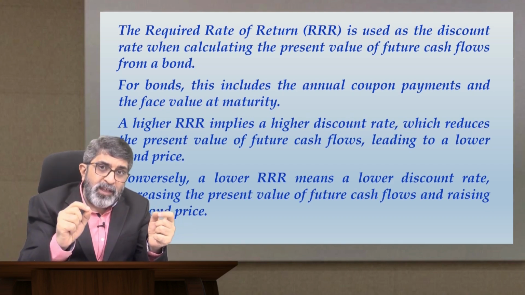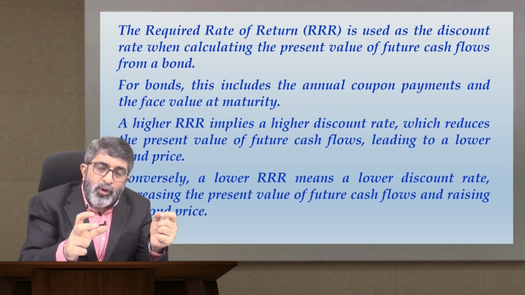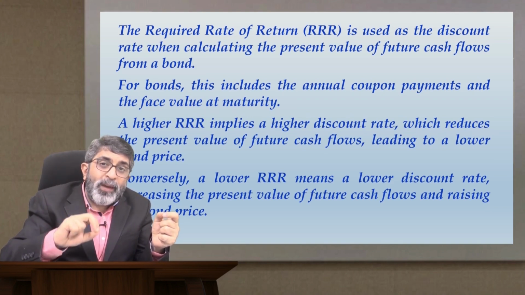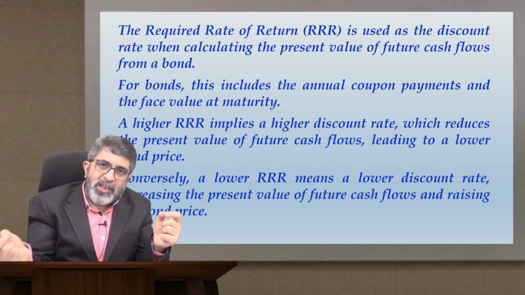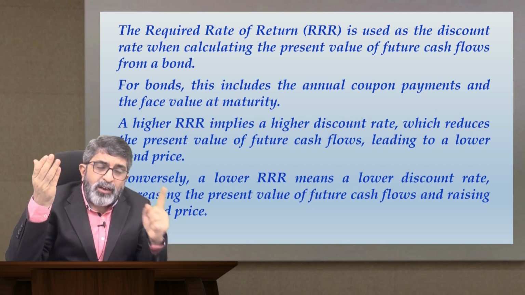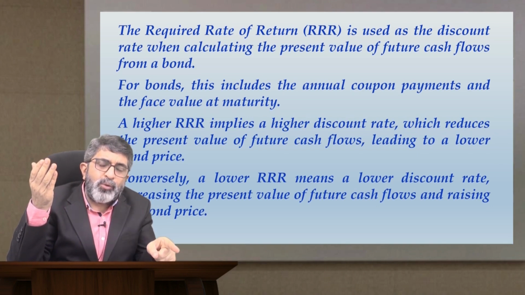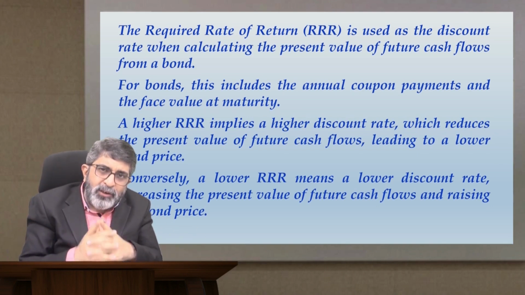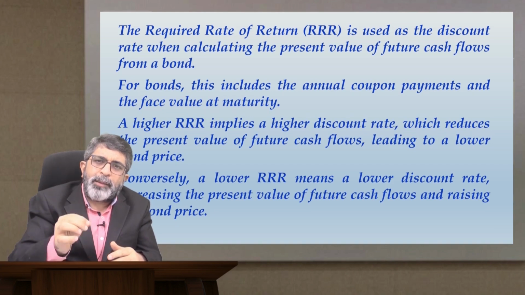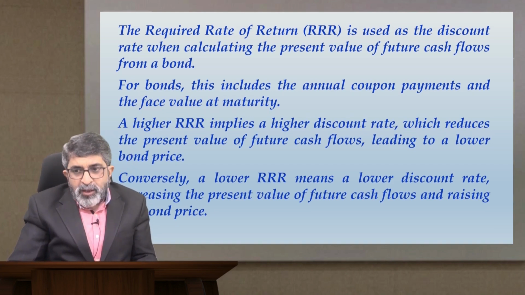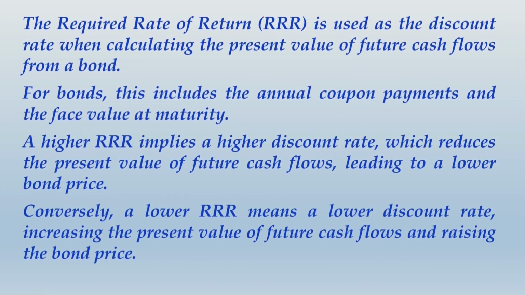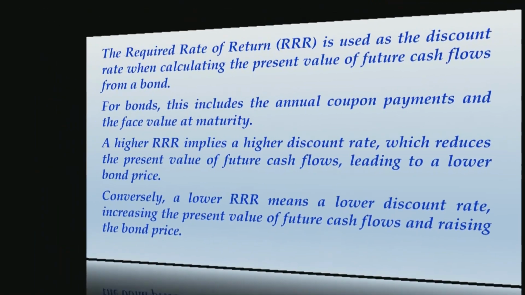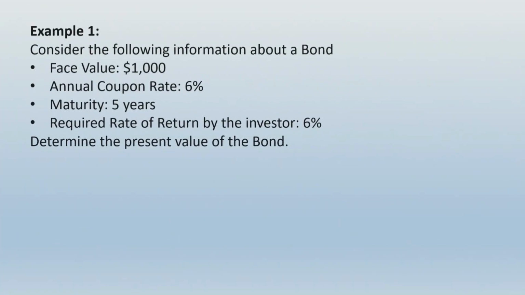And we have learned one thing, that the present value of cash flows will always share an inverse relationship with the discounting rate. So higher the discounting rate, lower will be the present value, and vice versa. So we have learned these things. Same concept applies even in bond investment. So quickly take note of these notes. Alright friends, once you have completed writing this whole thing, let us move ahead and take up calculative examples to understand the concept.